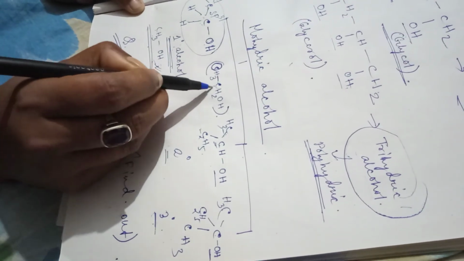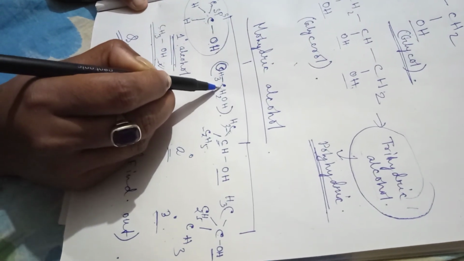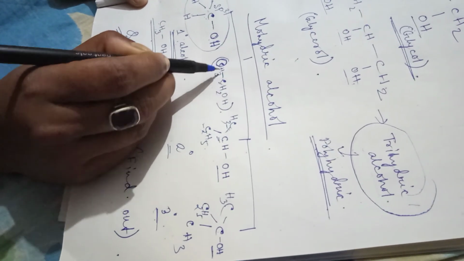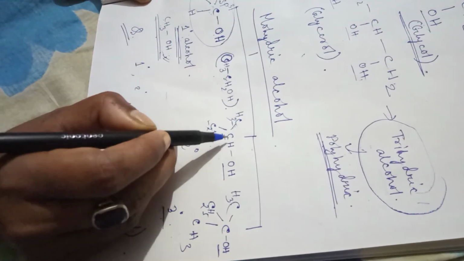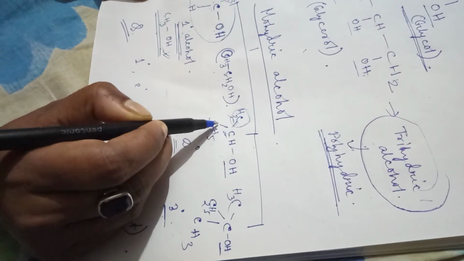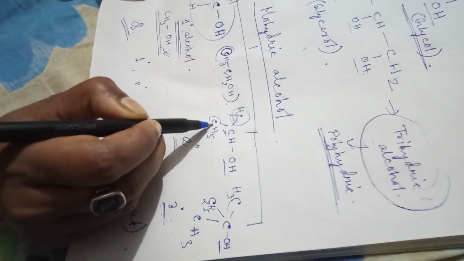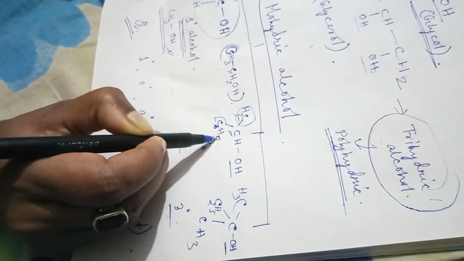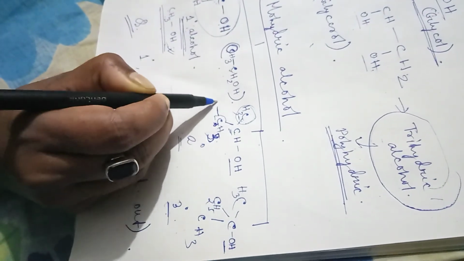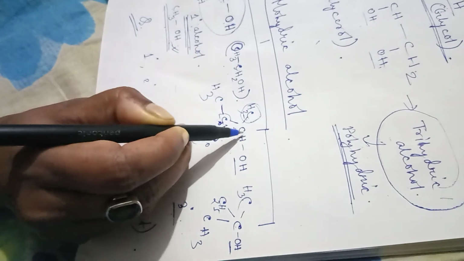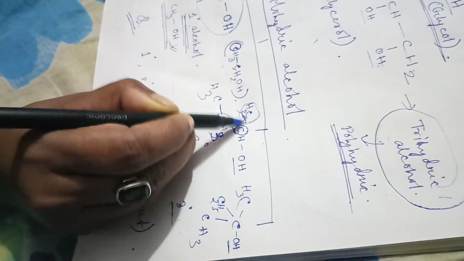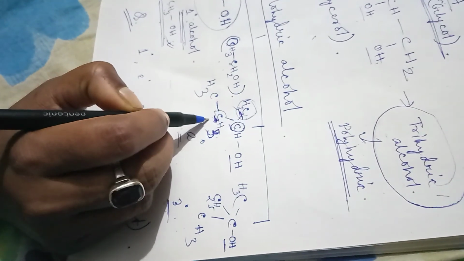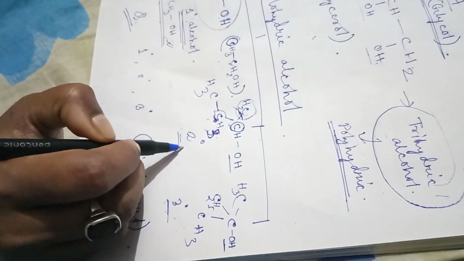And what is secondary alcohol then? Secondary alcohol means the carbon of the monohydric alcohol is attached with 2 carbon atoms. C2H5 means we can write it down, CH3CH2. So actually this carbon is attached with 2 carbon atoms, then it is known as a secondary alcohol.